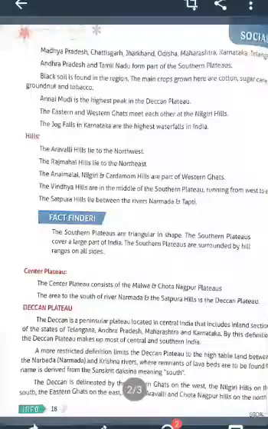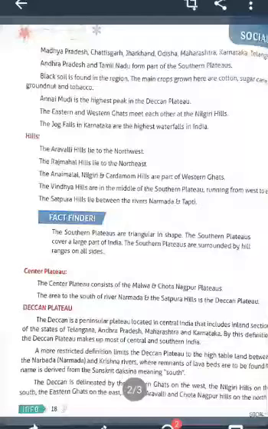In most of the Southern Plateau, what type of soil is found? It is black soil. It is very important for agriculture. So there are many important crops grown here. They are cotton, sugarcane, rice and groundnut.